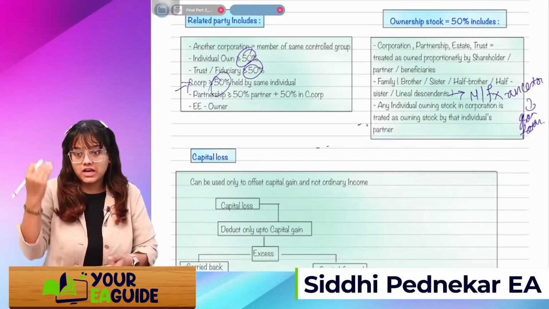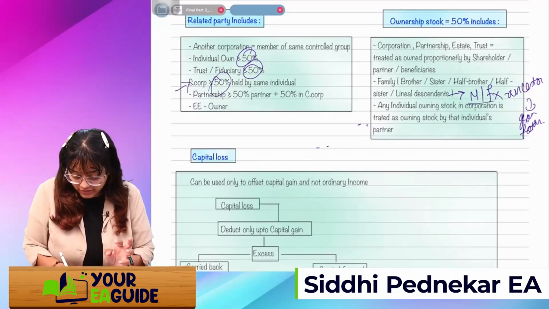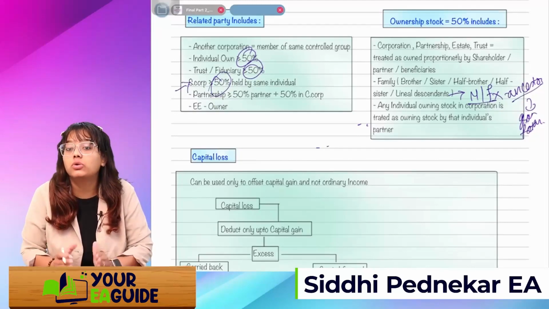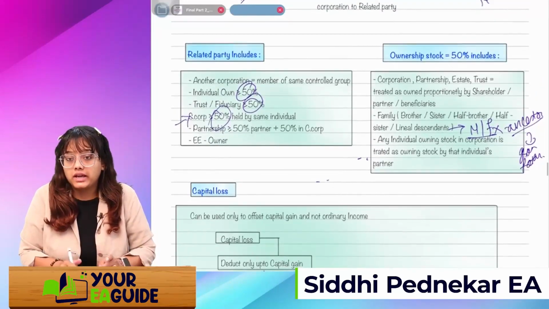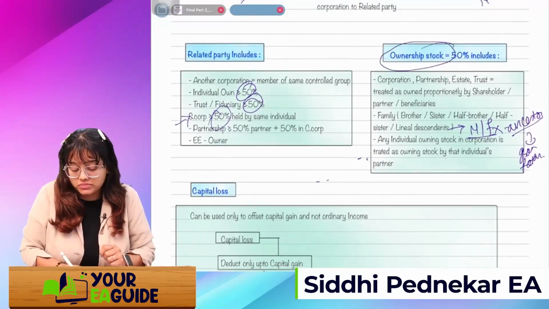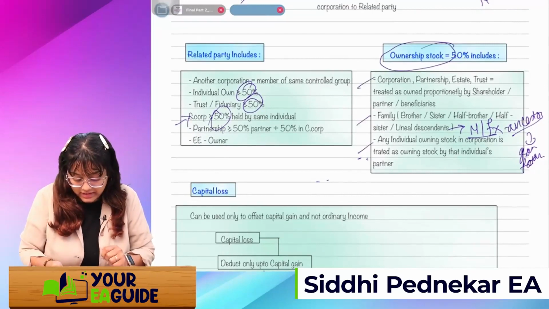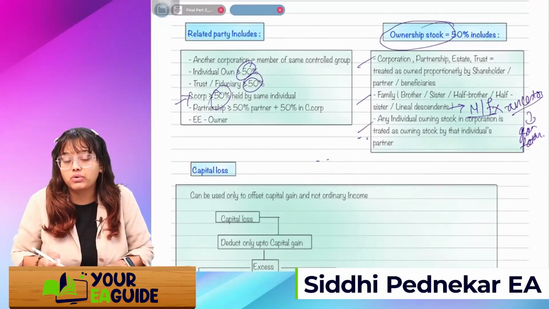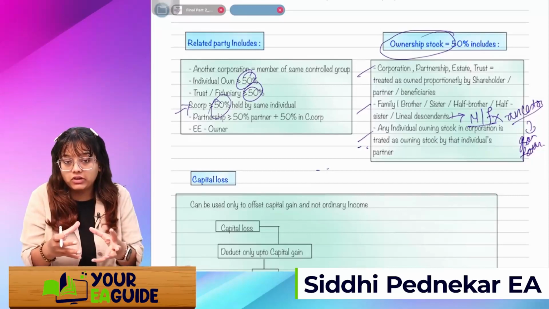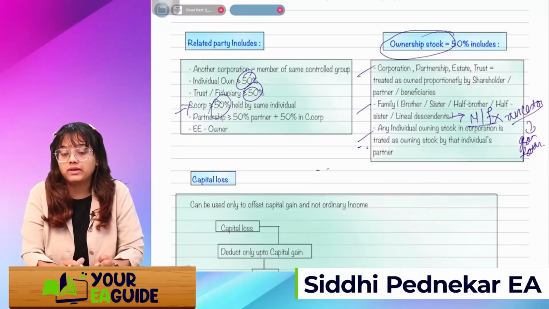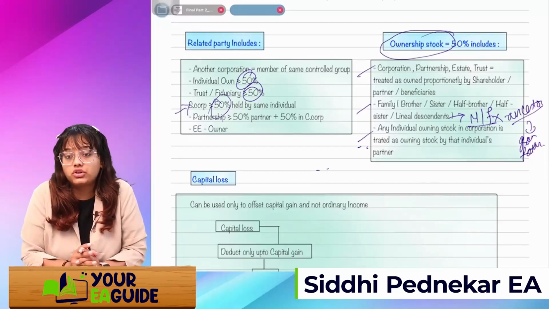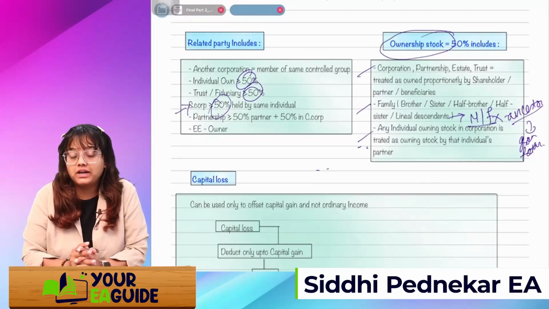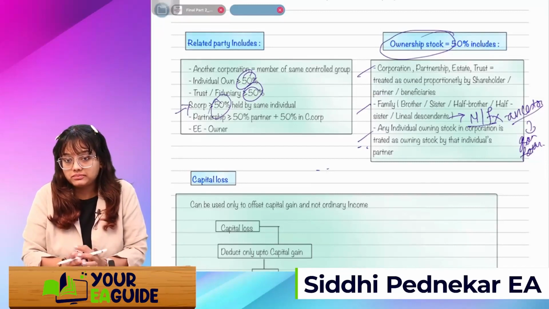Father and forefathers are your ancestors. So mother, father, ancestors are not included in the definition of family. Again, while calculating the ownership stock, we'll see whether any of these three categories are holding collaboratively more than 50%. Any individual owning stock in the corporation is treated as owning stock by that individual partner only.